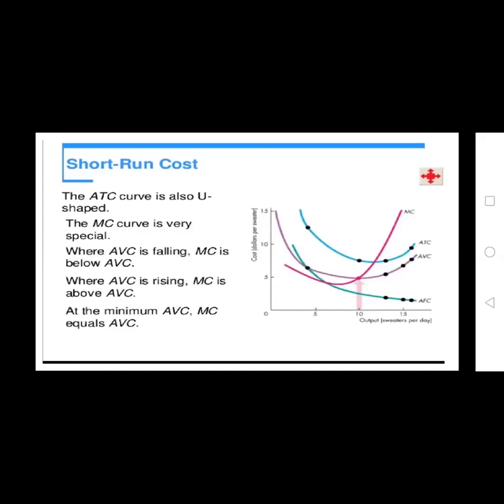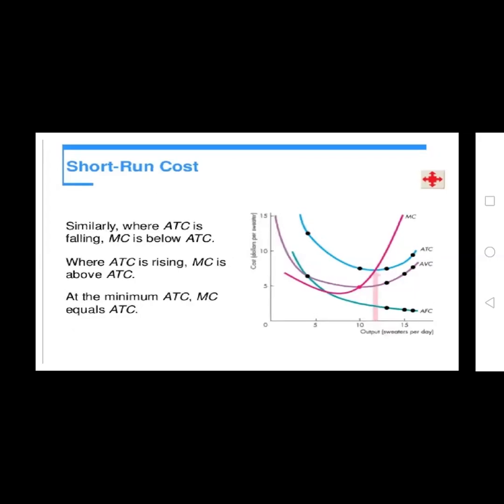If you observe this short-term cost curve, the average total cost curve is also U-shaped. The marginal cost curve is very special. Where average variable cost is falling, marginal cost is below average variable cost. Where average variable cost is rising, marginal cost is above it. This graph tells the relationship between average total cost and marginal cost: where average total cost is falling, marginal cost is below it, and where it is rising, marginal cost is above it.